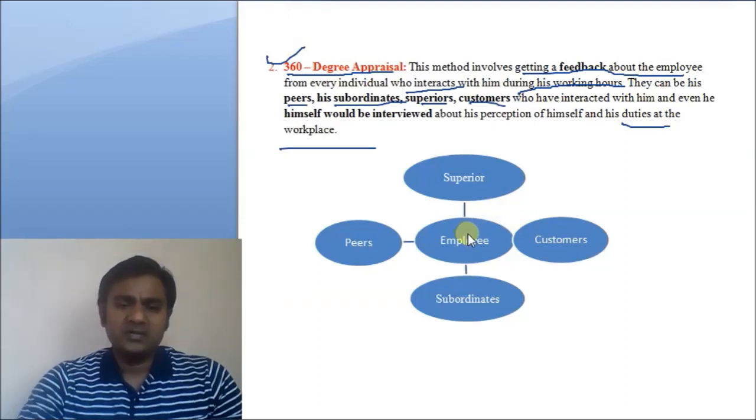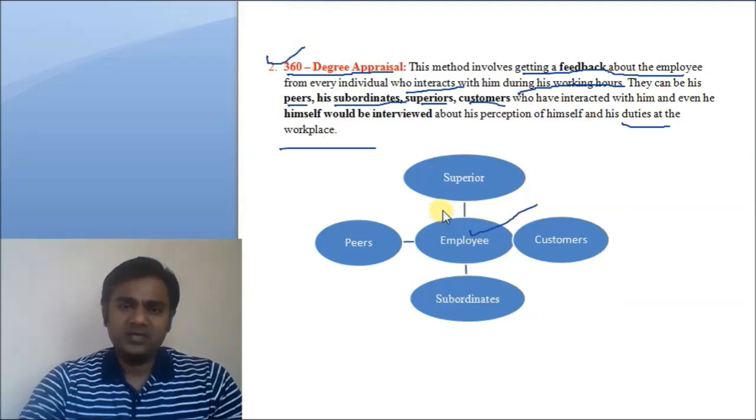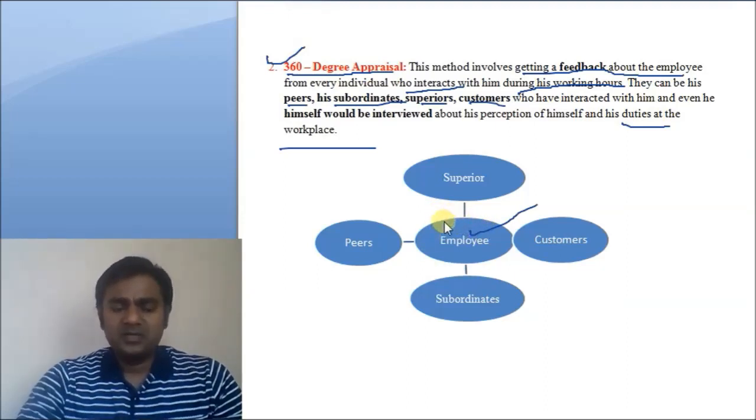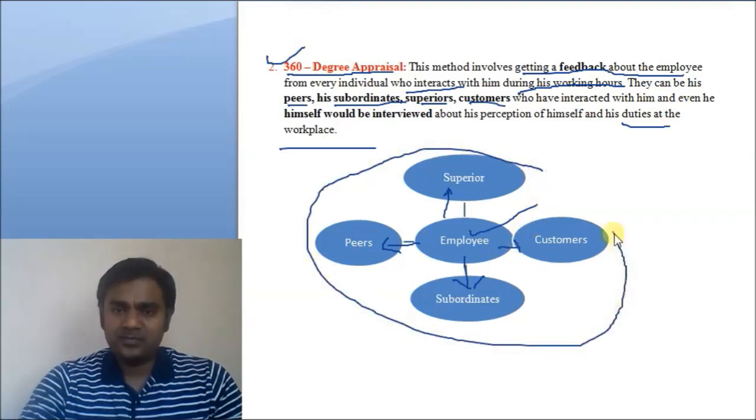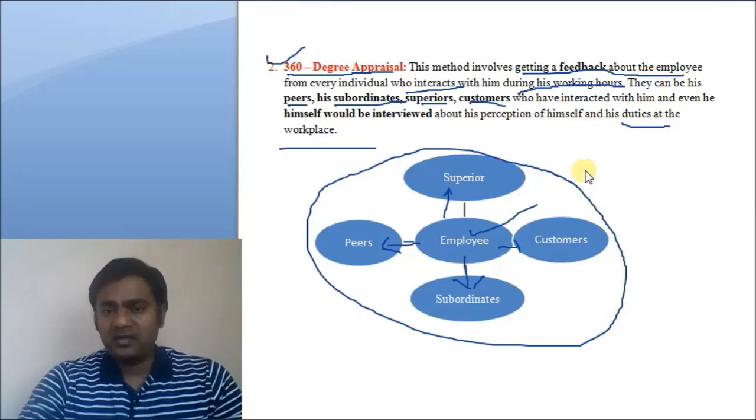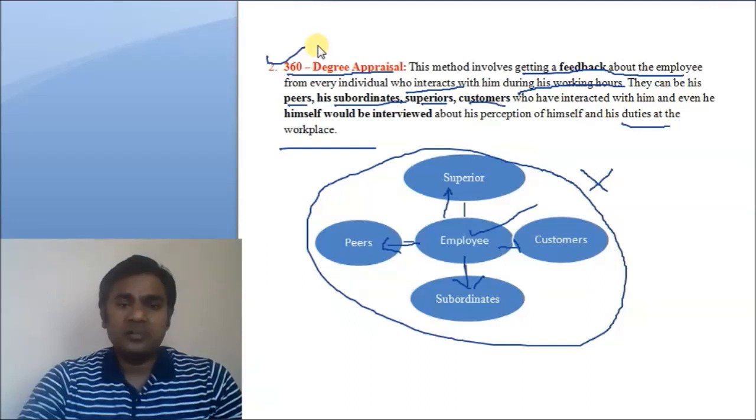So this is very simple. So here is an employee. His performance appraisal is being done. So about his performance, the opinion, now what the superior says about this employee. Then from his peers, from subordinates, and from the customer. From these people, the feedback is obtained. This way you can say the appraisal is done. So this is the 360-degree appraisal method.